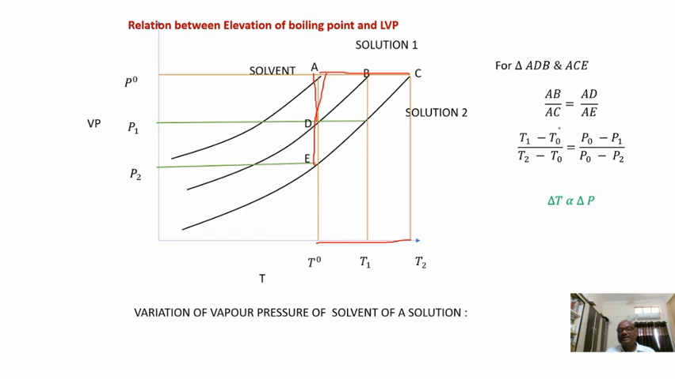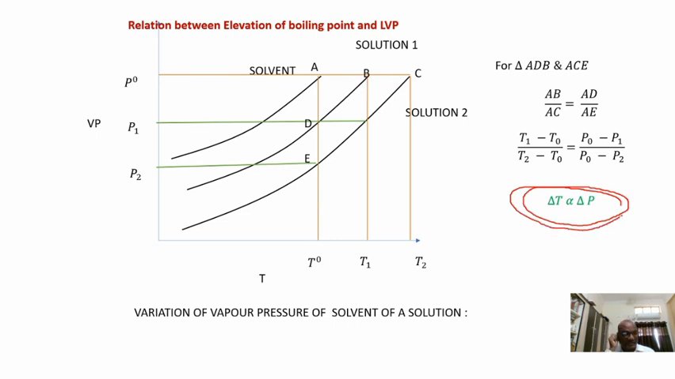So delta T1 divided by delta T2 is equal to delta P1 divided by delta P2. That is, the elevation of boiling point of the first solution divided by the elevation of boiling point of the second solution is equal to the lowering of vapor pressure (LVP) of the first solution divided by that of the second solution. So the relation is that delta T is directly proportional to delta P.